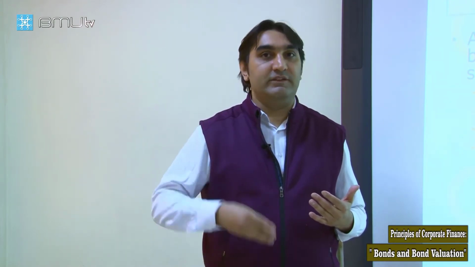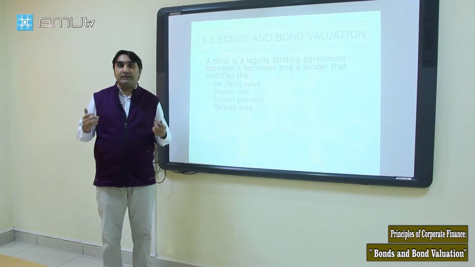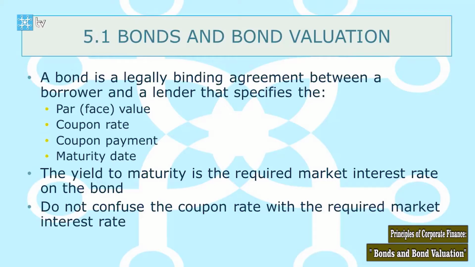It may be semi-annual, annually, monthly and others. And the maturity date, until what date that bond is valid. The bond also has yield to maturity, that is the required market interest rate on the bond. We'll talk about this indicator in detail. In general, this is how much the lender requires on this bond.